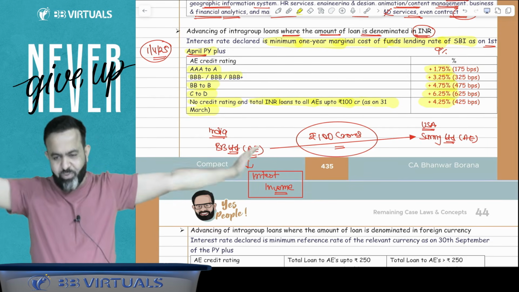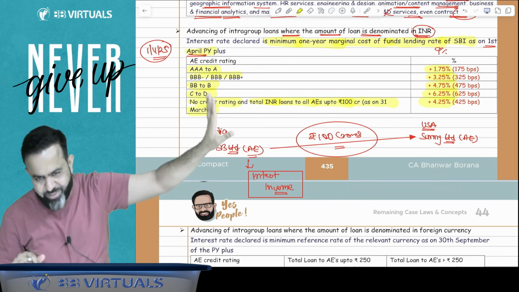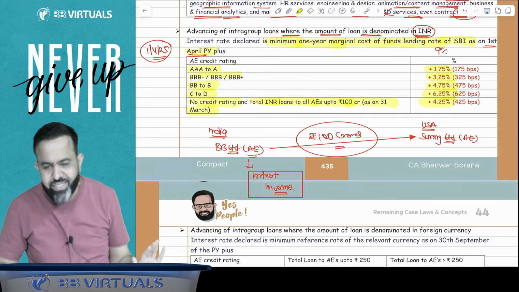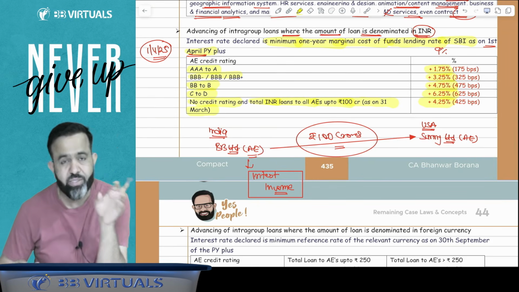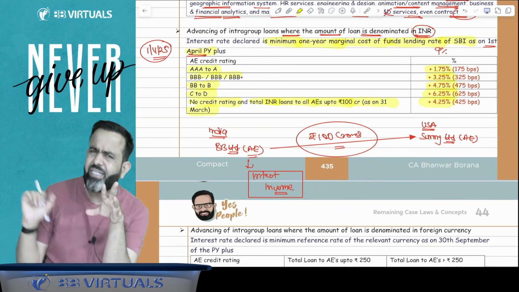How will we? I don't think that the examiner will ask a question on this part. I feel the examiner can ask, as of now, because earlier also the safe harbor rule was applicable in 2017, 2018, 2019 and so on.